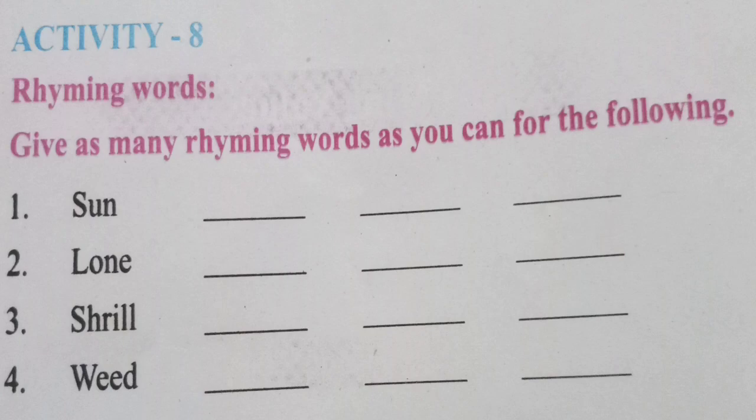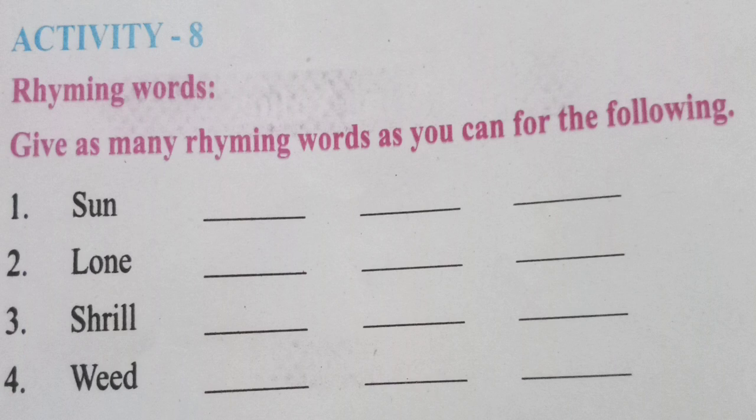So next is activity number 8. You have to write rhyming words. It is one of the easiest activities you will have here, because sun is a word which has many rhyming words like fun, gun, run, so many are there. You can write the words of your own choice.